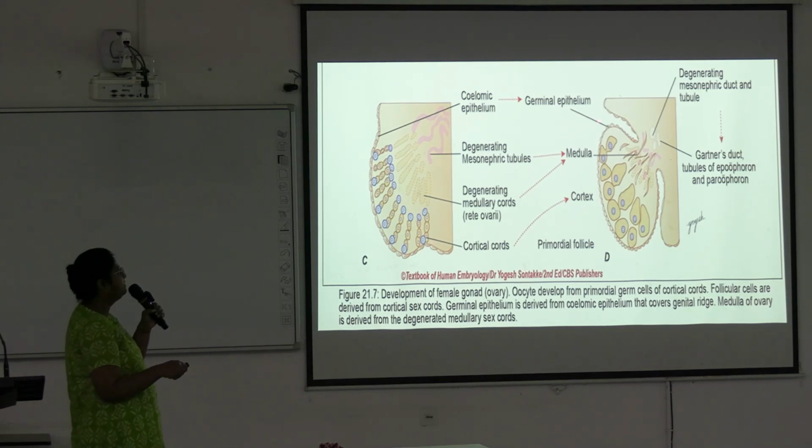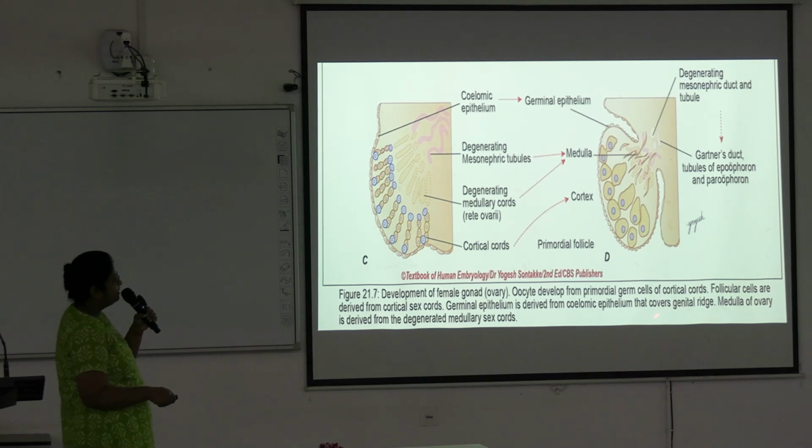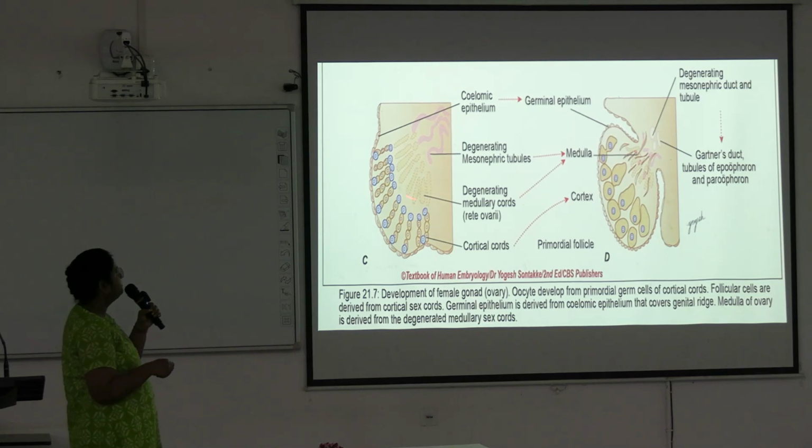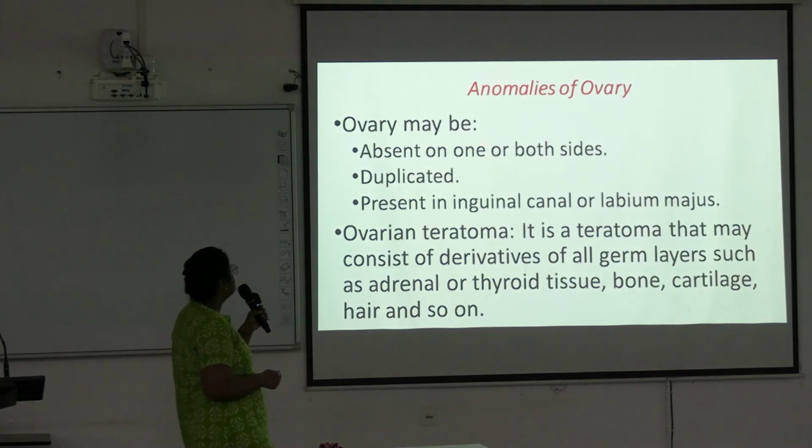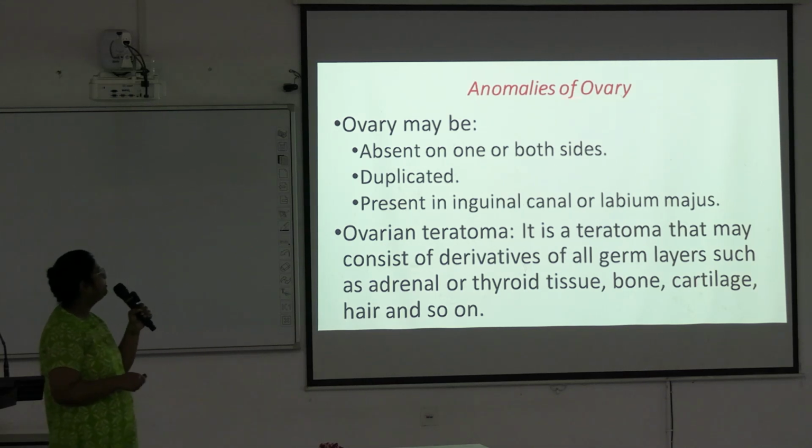It will help in development of germinal epithelium that covers the genital ridge, and medulla of the ovary is derived from the degenerated medullary sex cord. Degenerated medullary sex cord will develop into medulla, and cortical cords will develop into cortex.